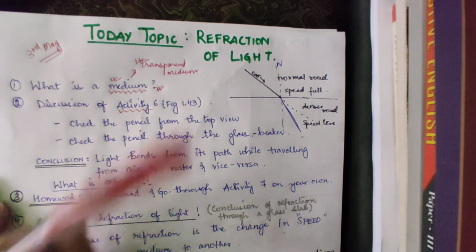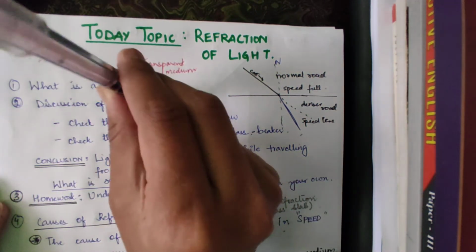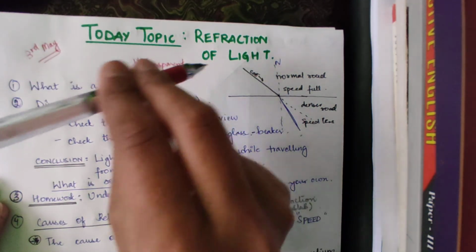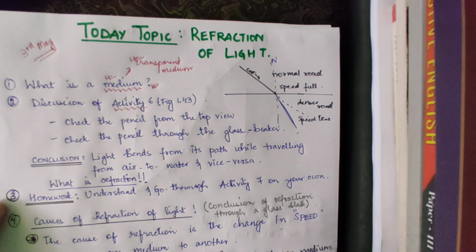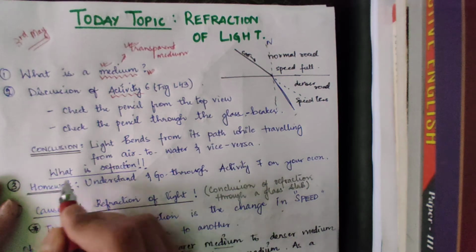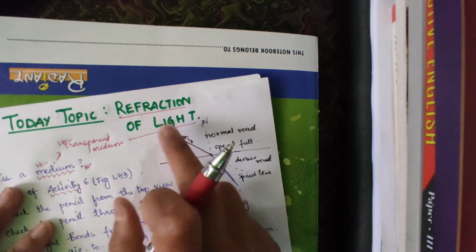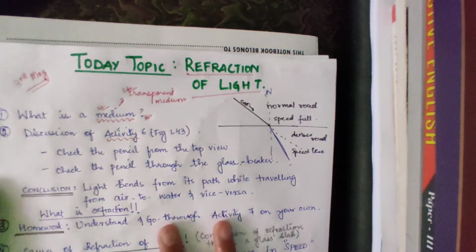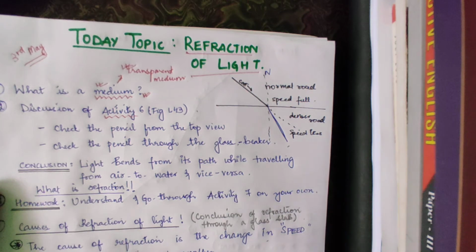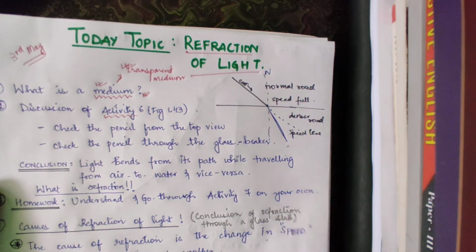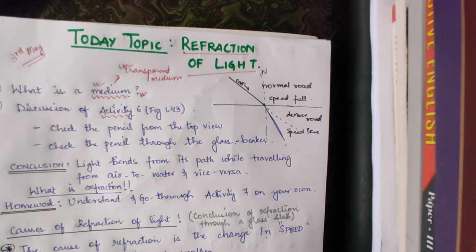It appears to bend. Here I'll just hold like this, you'll see. But when I dip it inside the water, this pencil, which was straight, will appear to bend and it will appear shorter. And this is because of one phenomenon, that is the, what is it? Refraction of light. Okay, because of refraction of light, that's why the pencil is bending and that's why it appears shorter. So what is refraction of light?